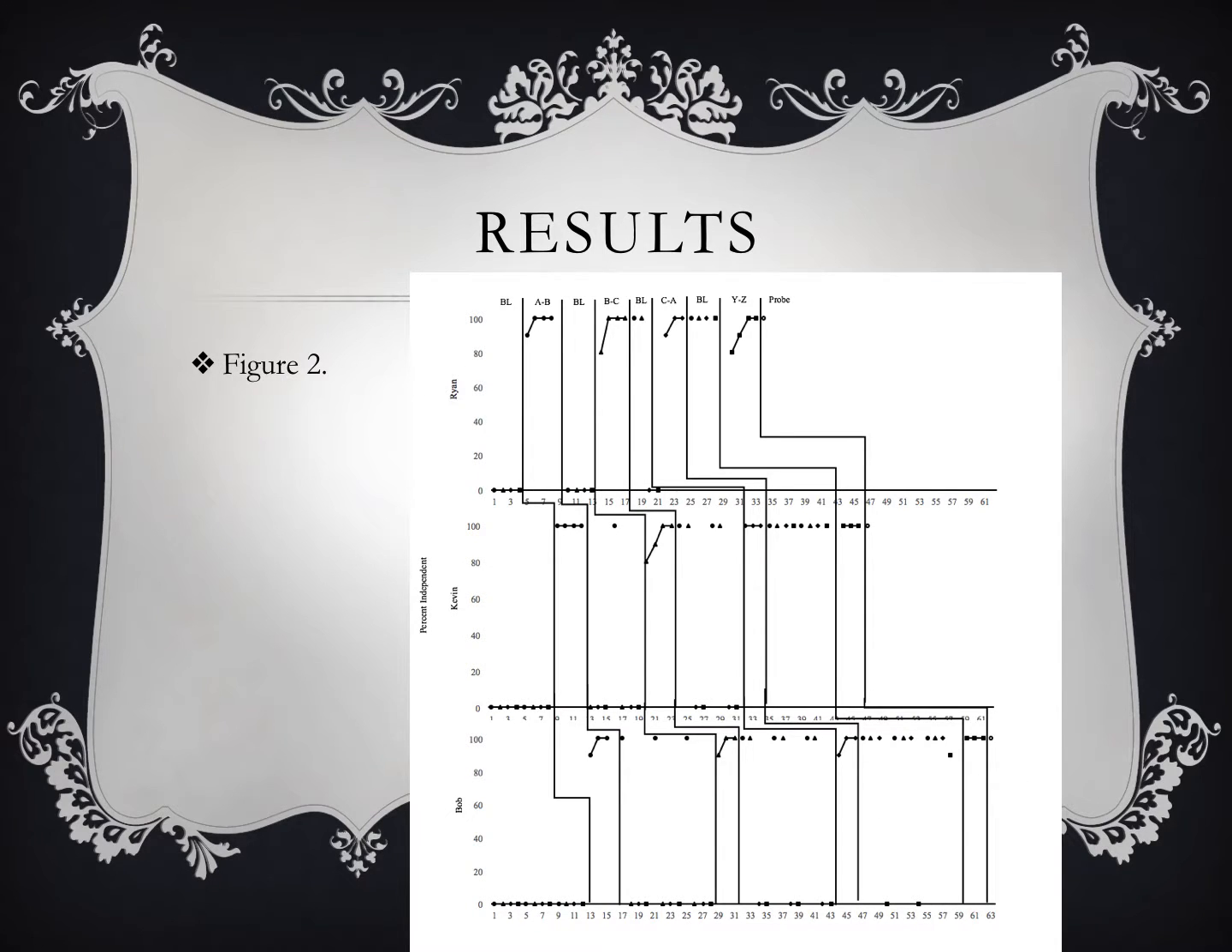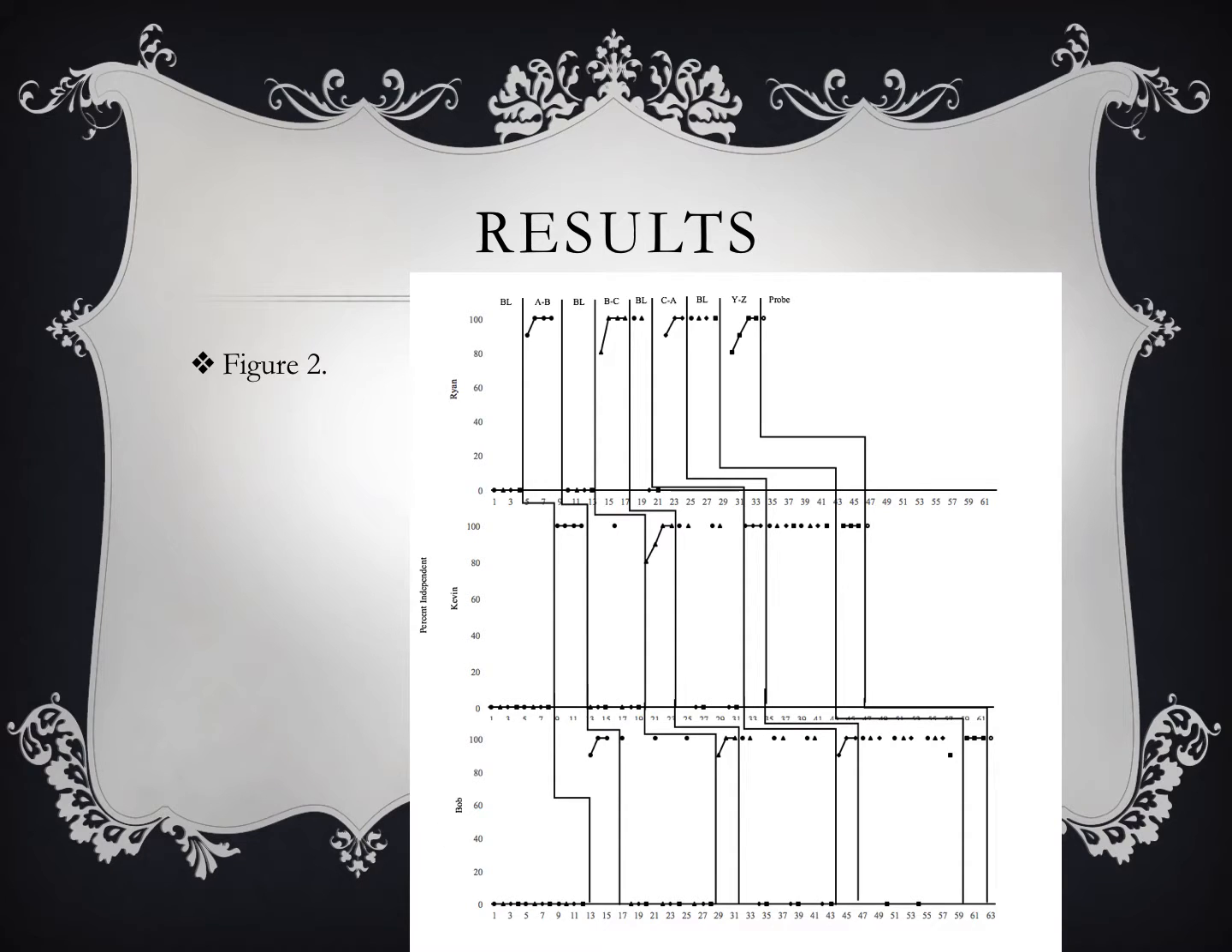In Figure 2, this graph shows the percent of independent responses given by each participant. These responses were given without feedback or access to a reinforcing item. Ryan's mean of independent responses for the A to B phase was 97.5%, 95% for the B to C phase, 96.6% for the C to A phase, and 92.5% for the Y to Z relation. Kevin's mean of independent responses for the A to B phase was 100%,